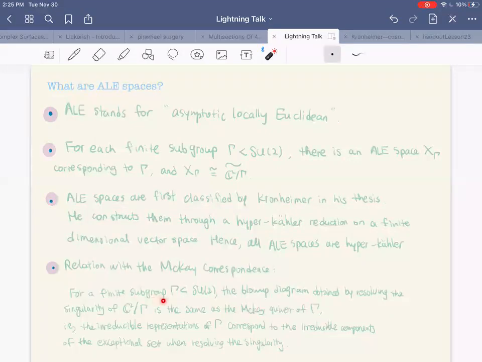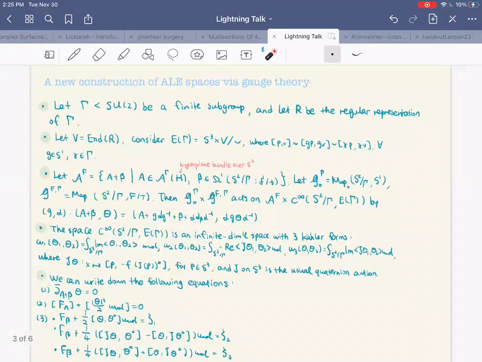For a finite subgroup gamma of SU2, the blow-up diagram obtained by resolving the singularity of C2 mod gamma is the same as the McKay quiver of gamma. In other words, the irreducible representations of gamma correspond to the irreducible components of the exceptional set when you resolve the singularity. So what I did is that I was able to construct